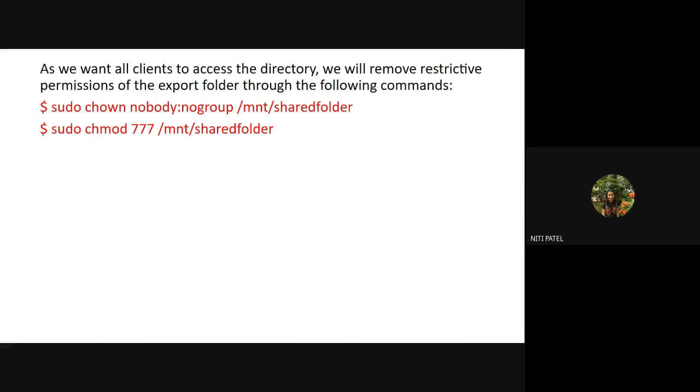Okay, so how do you change the ownership in Linux? You make use of a command called chown. Followed by this, you write the name of a user. Here it is written as nobody. Nobody means anybody who has received this file will be able to open and download the file. But if I want to increase the security, and if I want only that user to be able to access it, I will write the name of a user over here.